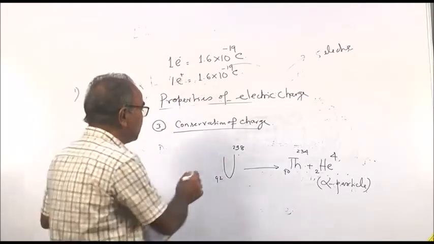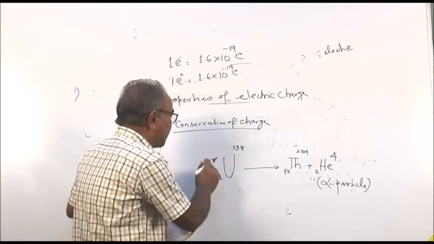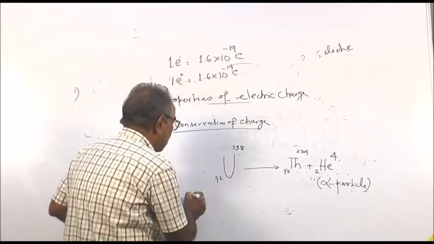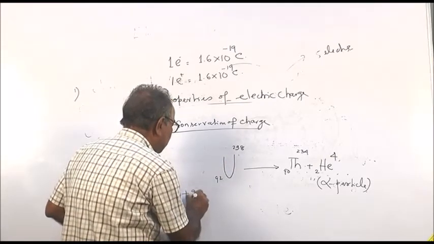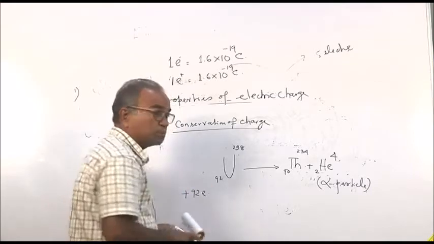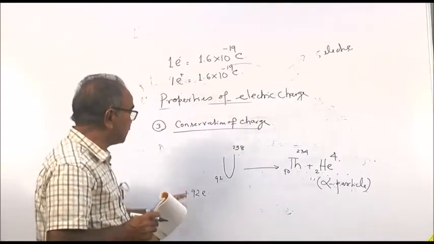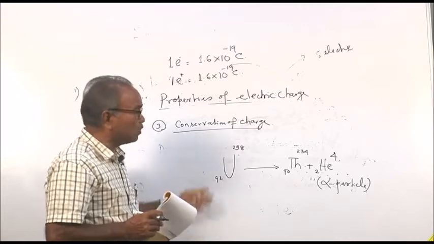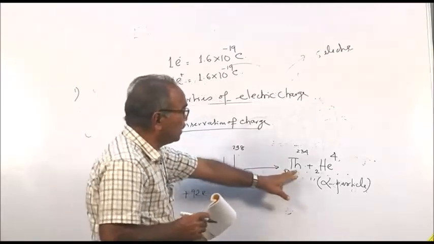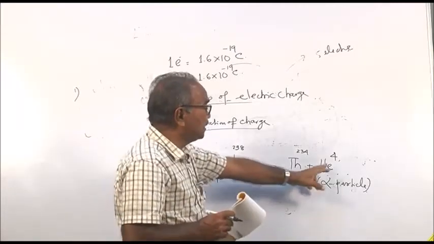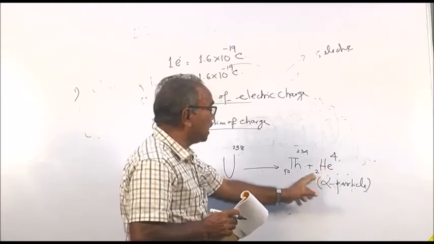So before decay, uranium has proton number 92. Protons are positively charged, so the charge is plus 92e. After the decay, thorium has atomic number 90 and the helium nucleus, the alpha particle, has atomic number 2.